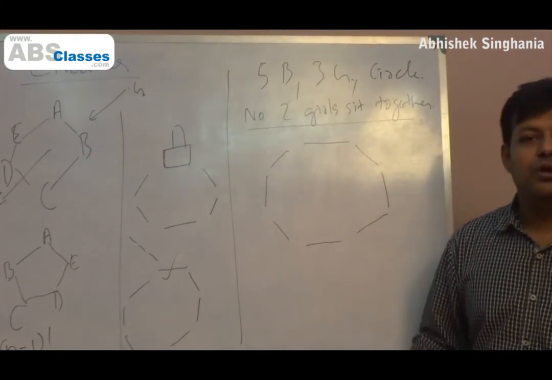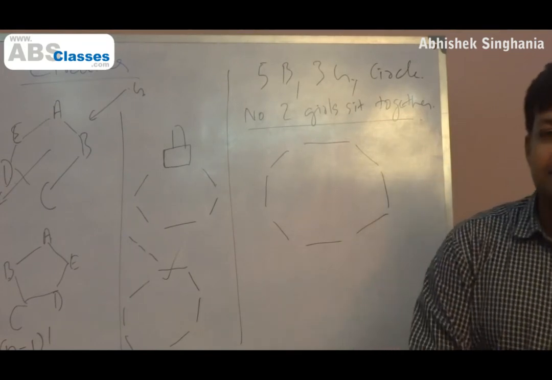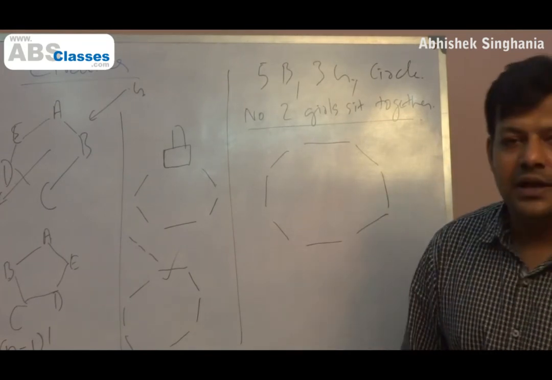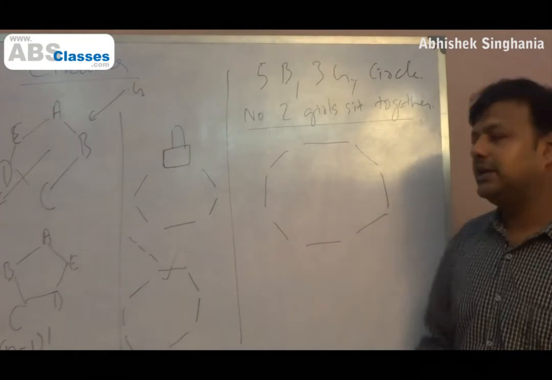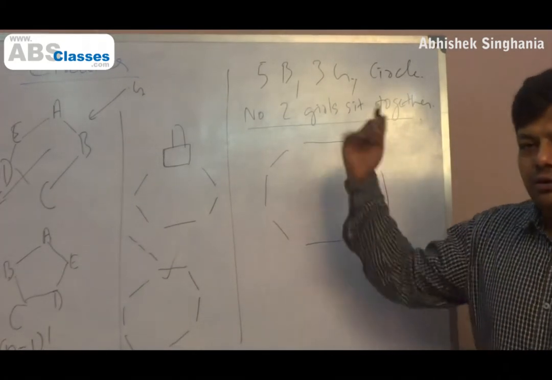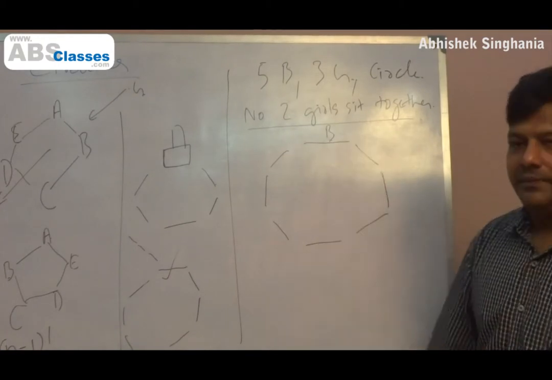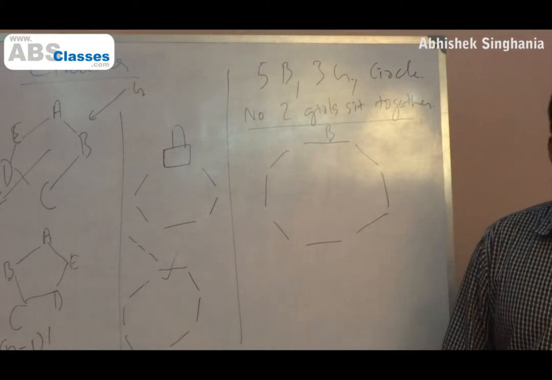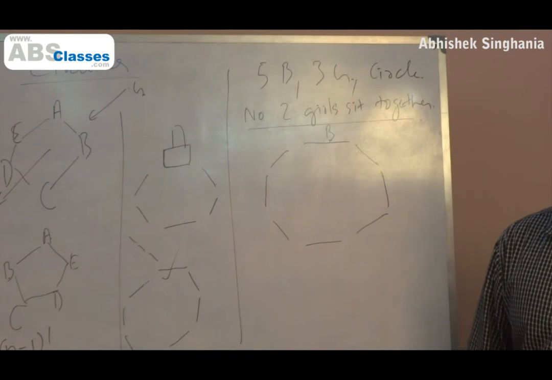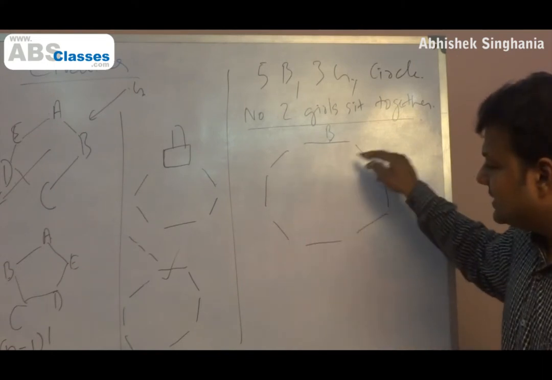The first rule of a circular arrangement, of a standard circular arrangement with no chair different, is make one person sit. Boy, girl, it does not matter, whoever it is, make one person sit. Let's make a boy sit, say one boy sits. The moment the boy sits, this is not a circle anymore. This is as good as a straight line. Straight line with 7 chairs.